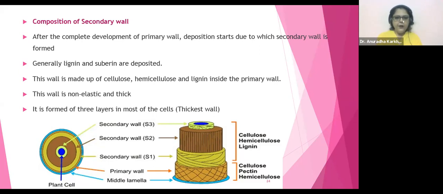Correct? Got it? Now, here you can see it is formed of 3 layers in most of the cells. Last lecture I told you about secondary wall 1, secondary wall 2, secondary wall 3. So S1, S2, S3. You remember that? So here I'll show the cross section.